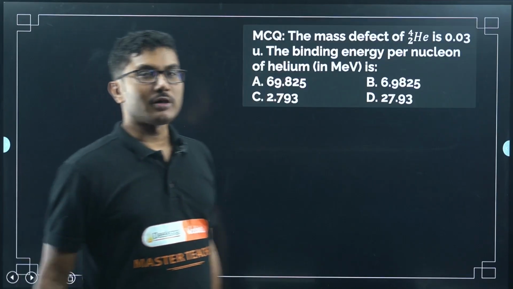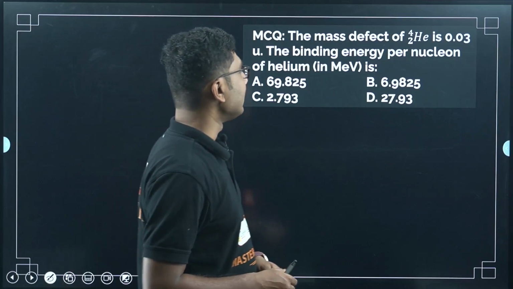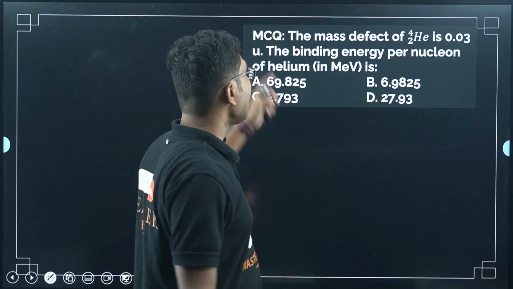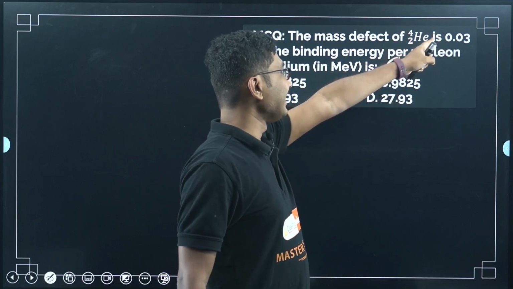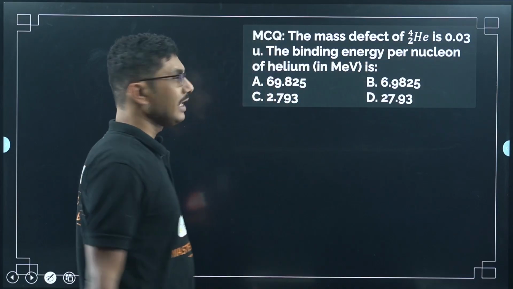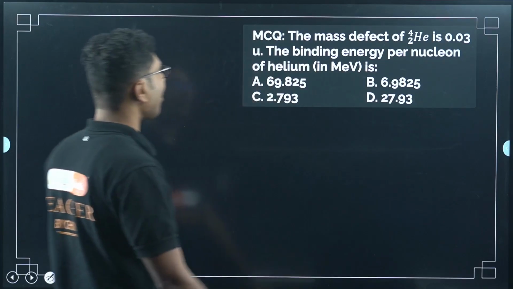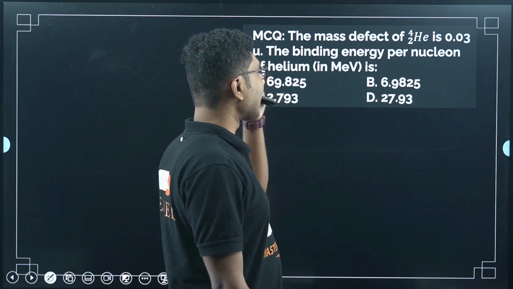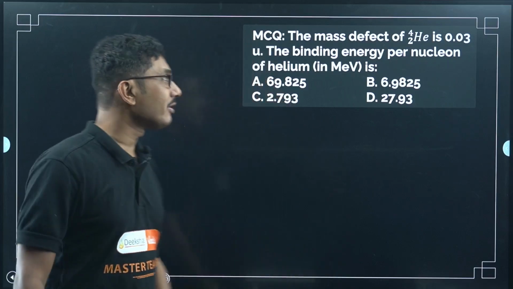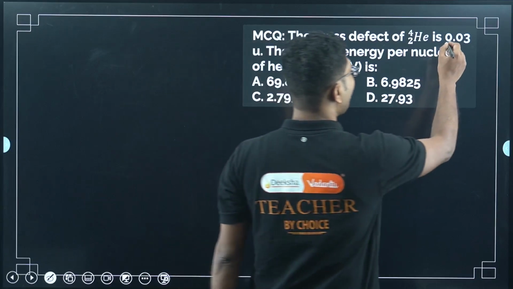Let us now solve this binding energy problem. Binding energy per nucleon related problem, a very interesting problem. The mass defect of helium-4 is 0.03 U, that is atomic mass unit. The binding energy per nucleon of helium in MeV is? So they have asked you to calculate the binding energy per nucleon for the helium nucleus. The mass defect is given as 0.03 U.